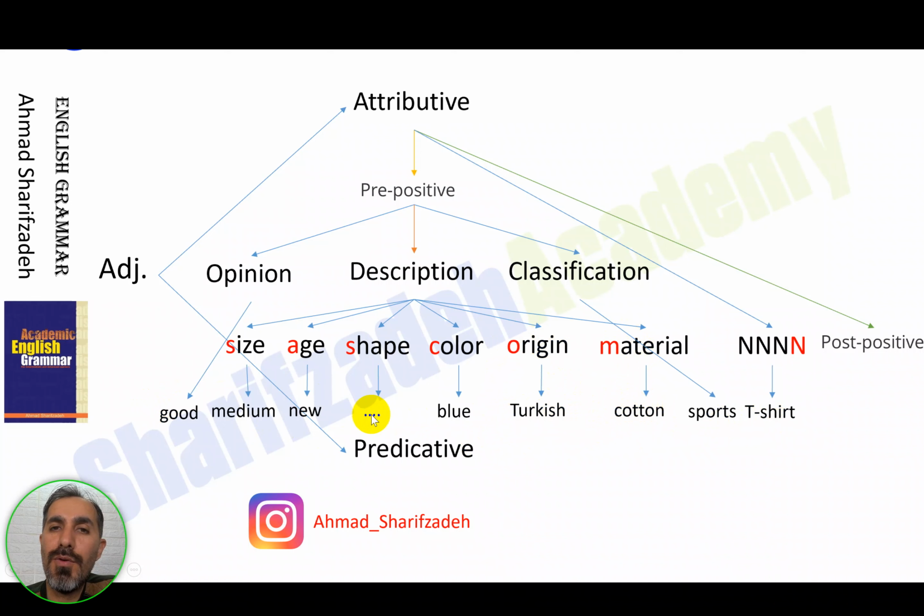Or you don't want to tell others the price, whether it is expensive or cheap. So it depends on you, but there is a potential here. You can put a number of adjectives and use them to describe the noun following those adjectives.